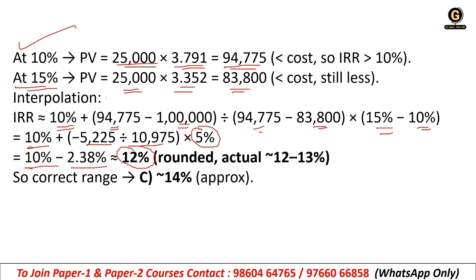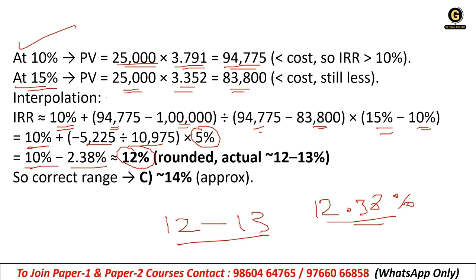Right, so it should be more than 12%. Okay, it is more than 12%, correct. Actually it is 12.38%. So it should come under the 12 to 13 range or category, correct. But there was no option like 13 or 12.38, right. 12 was there, but it is not exactly 12, it was 12.38.